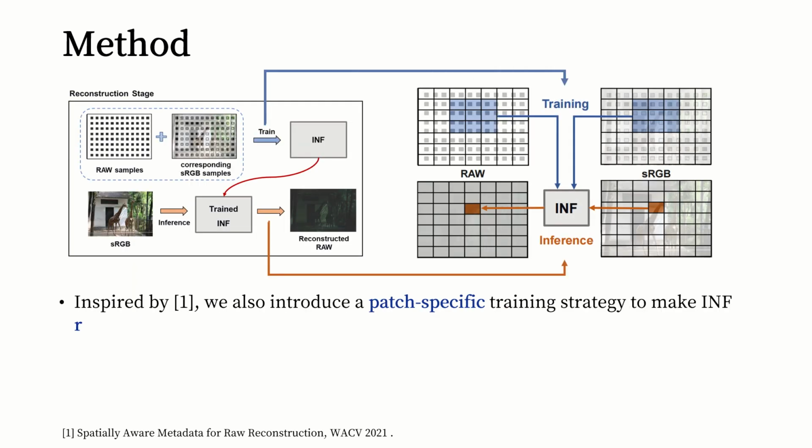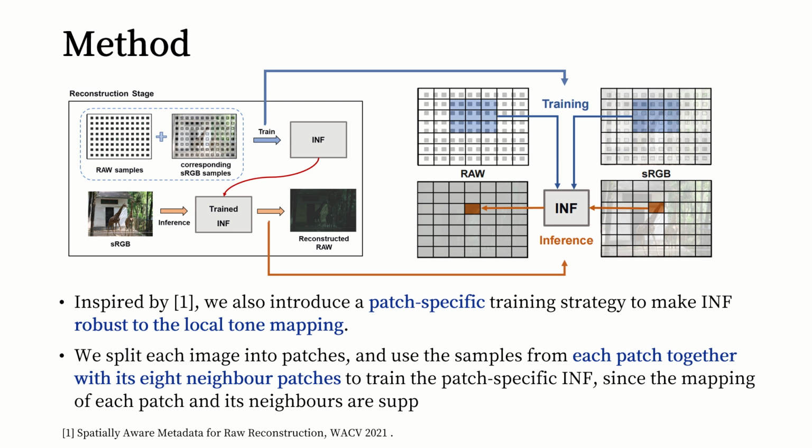Moreover, inspired by the reference, we also introduce a patch-specific training strategy to make INF robust to the local tone mapping. Specifically, we split each image into patches, and use the samples from each patch together with its 8 neighbor patches to train the patch-specific INF, since the mappings of each patch and its neighbors are supposed to have a strong relationship.